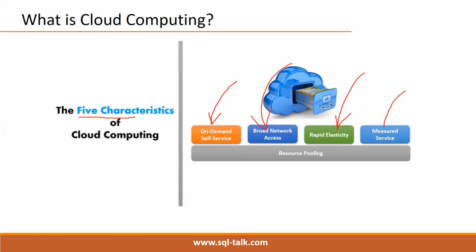Then measured services. Already we have seen we are not paying any fixed amount. Depending on usage only we are paying. Measured services. Even in the billing, at each service level, we can see what the cost is. Even we can put a target cost also. This service can go up to $20 only, $30 only. Target also we can fix. It should not go beyond this. If it is going beyond that, it will notify us.